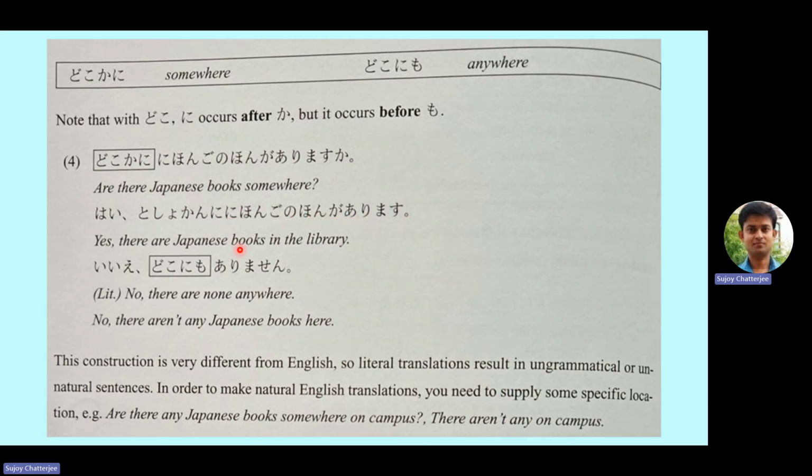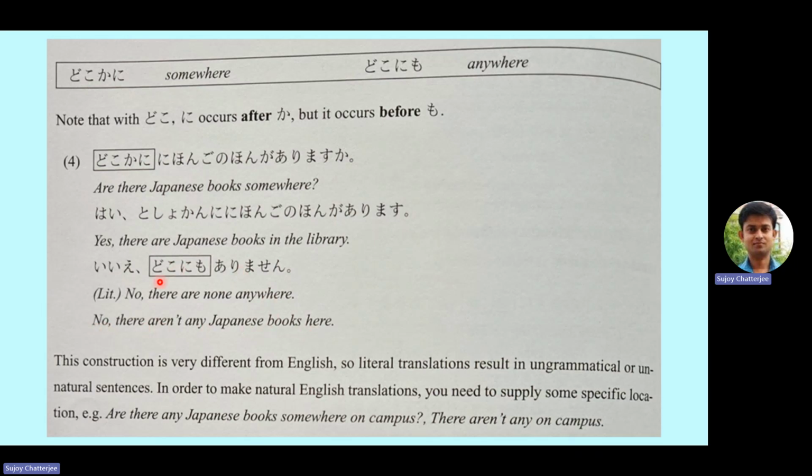And if it doesn't exist, then Iie, doko ni mo arimasen. Doko ni mo means anywhere. Arimasen means there is not, there aren't. The literal meaning will be no, there are none anywhere, and the actual meaning is no, there aren't any Japanese books here.